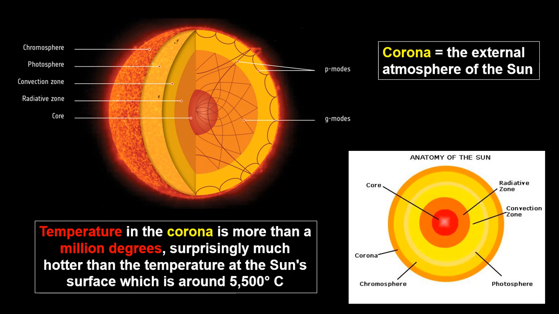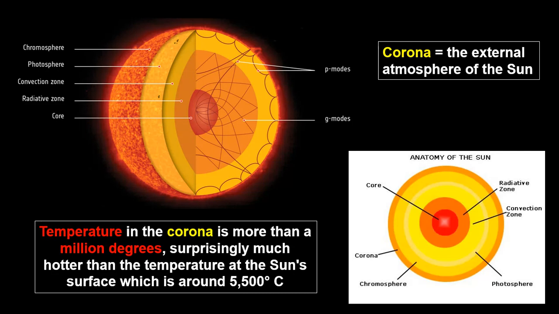Let us look clearly at the sun's anatomy. This is the core, and that is the radiative zone, convective zone, photosphere, chromosphere, and the corona. The corona is the external atmosphere of the sun, but it is not the surface. What is the surface? The photosphere and chromosphere are the surface of the sun.